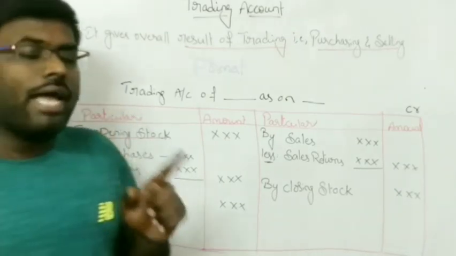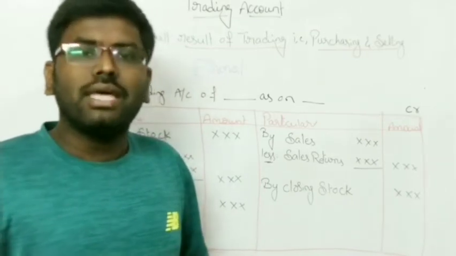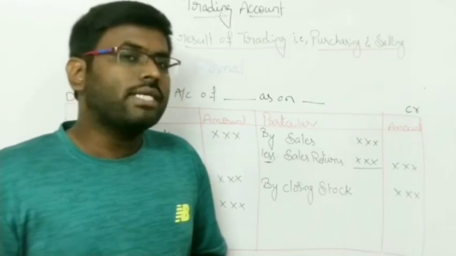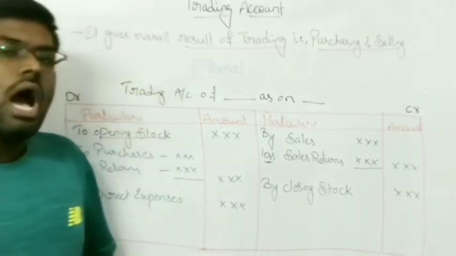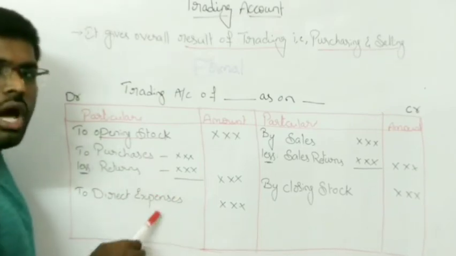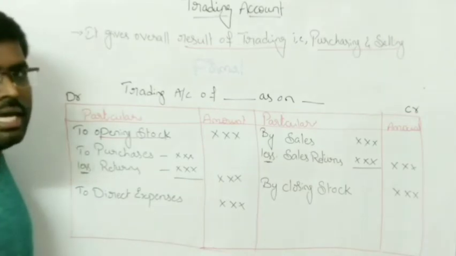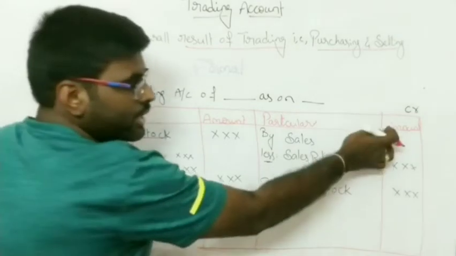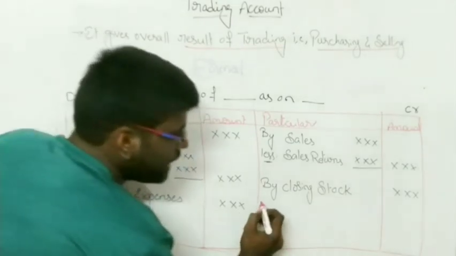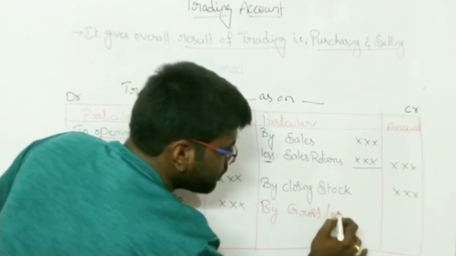Now, as I told in the last class, the final outcome of the trading account is whether we are having gross profit or gross loss. We have to know what the gross profit or gross loss is. How will we come to know that? If the total of the debit side is more and the total of the credit side is less, then it indicates a gross loss.